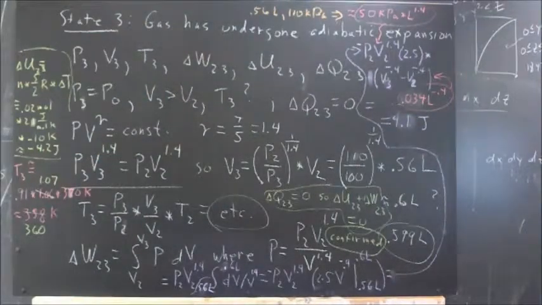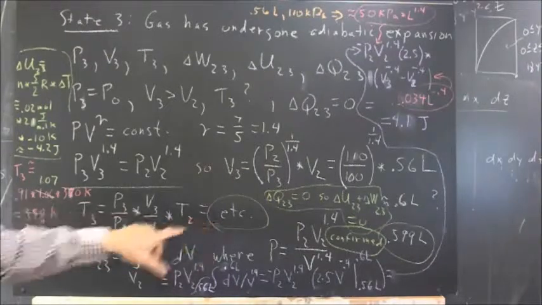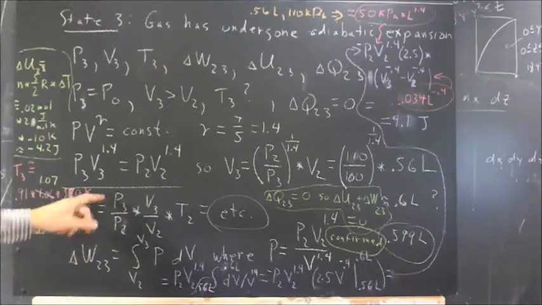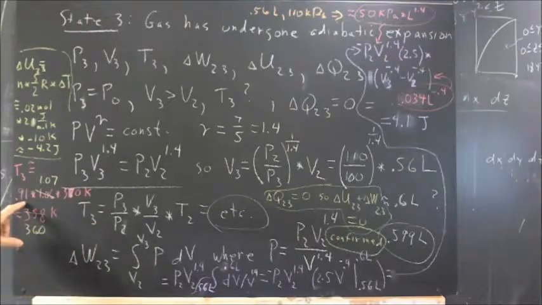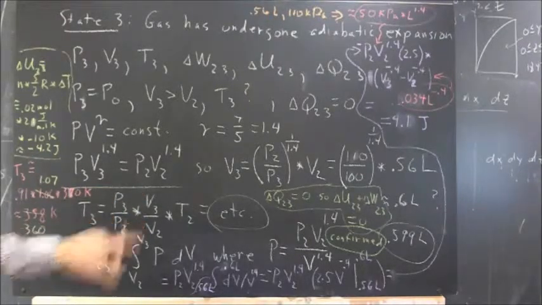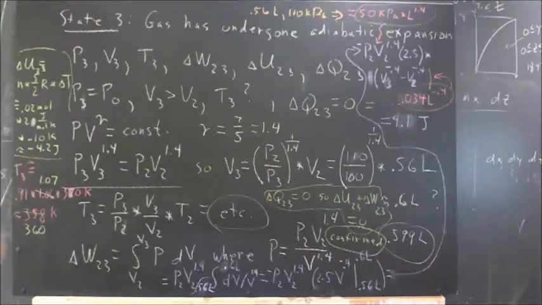We then calculated T3. We carry that out here. P3 over P2 was 100 kilopascals over 110 kilopascals. That's about 0.91. This is 0.6 liters over 0.56 liters. I estimated that as 1.06.